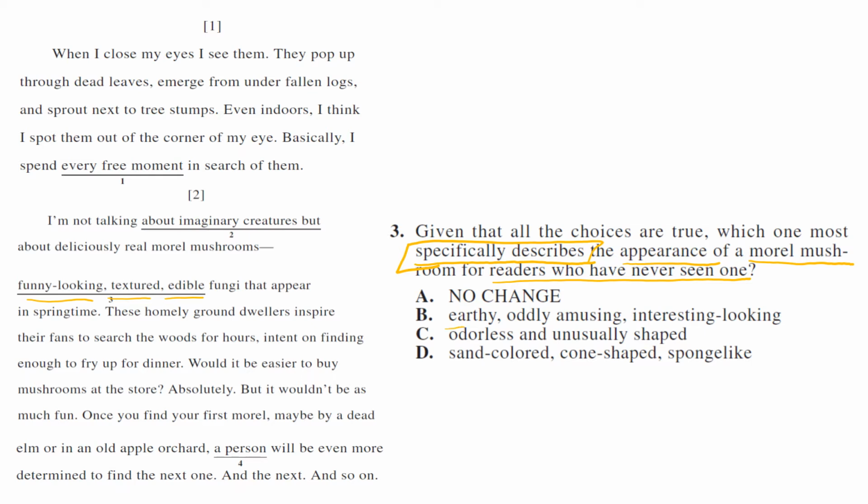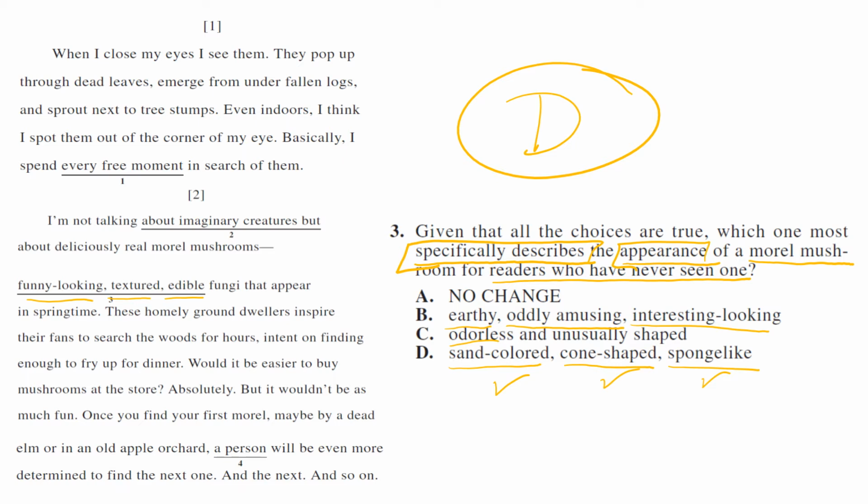Earthy, well, that's a little more. Oddly amusing, interesting looking, still vague. Odorless, that's not really a description of the appearance, that's smell, so we're going to say C's out. Sand colored, cone shaped, sponge like, those are all part of appearance and very specific. It is sand colored, we know a specific color, cone shaped, and sponge like, the appearance, the texture. So your answer has to be D for this one. These are usually pretty easy if you just look for what it's telling you to describe.